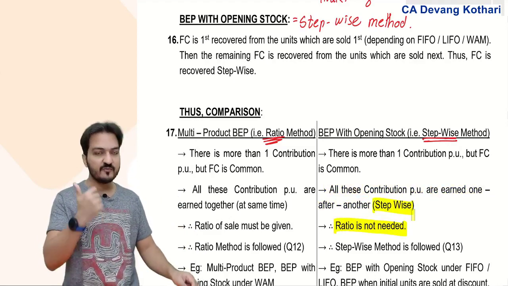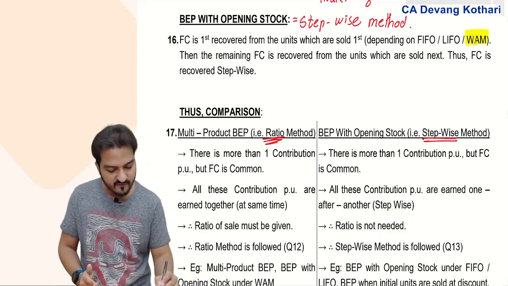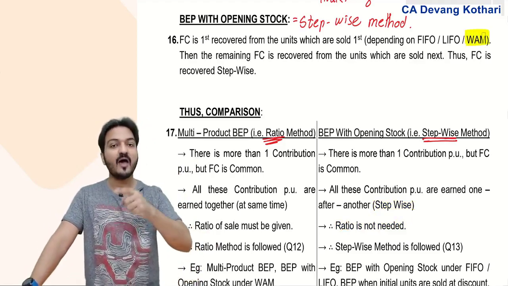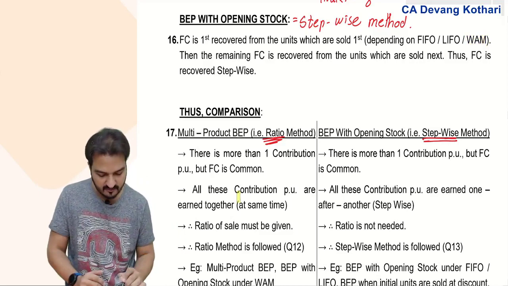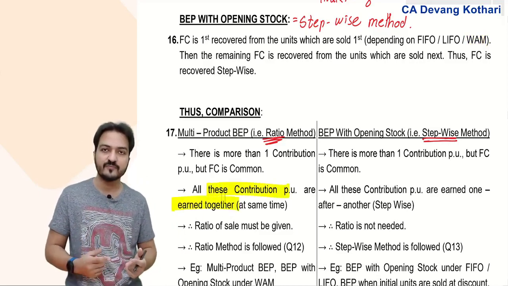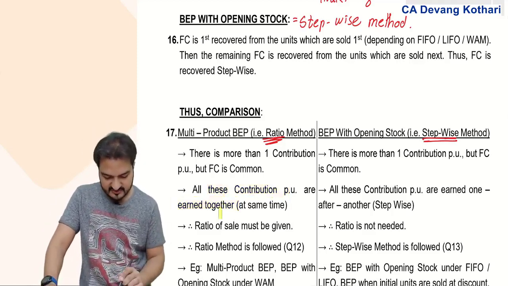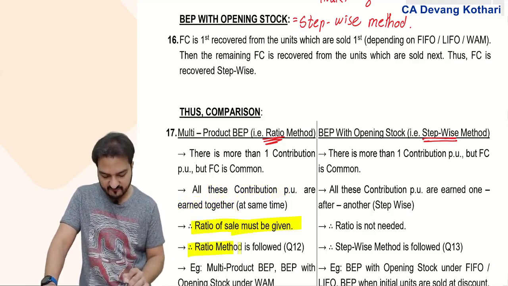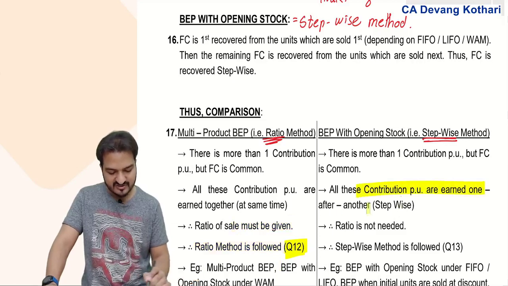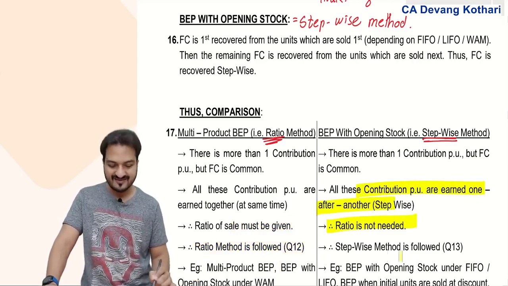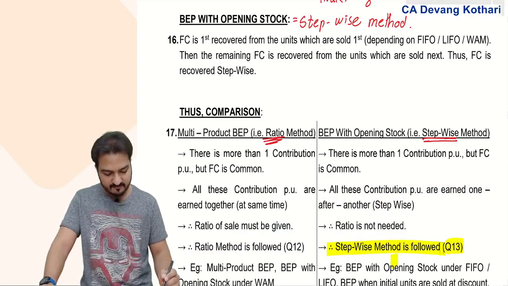So imagine for FIFO method, LIFO method, you can follow stepwise method, ratio not needed. But in case of weighted average method, opening units and current year units both are sold together. If both are sold together, then both contributions are earned together. Ratio has to be given. Yes, okay. So in this case, ratio of the sales must be given. So you have to follow ratio method. We did that in question number 12. While over here, when contributions are earned one after another, ratio is not needed. Then stepwise method is followed. We did that in question number 13. And other examples for the same.